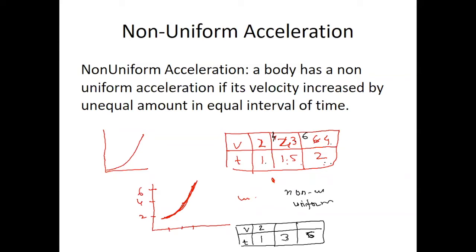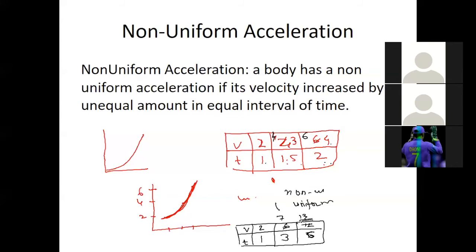Now, if it is 3, that means it should be 6. If it is not 6, it may be 7, and it is non-uniform. And for 6, that means if it's 12, then it is uniform. But if it's not 12, then it is non-uniform. Okay, Tasneem, understand? Okay, good.